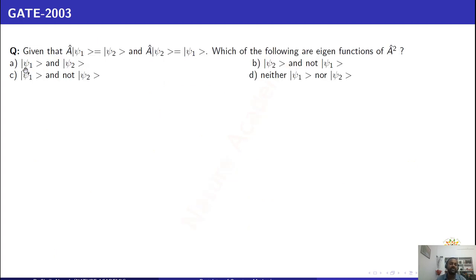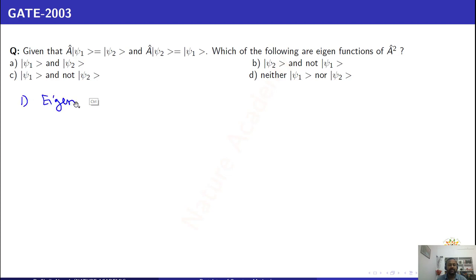There is another question in GATE 2003. Given that A operates on psi 1 gives you psi 2, and A operates on psi 2, you will get psi 1. Which of the following are eigenfunctions of the operator A square? Whenever you see this type of question, first of all write down the eigenvalue equation.